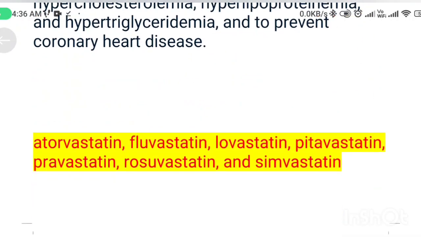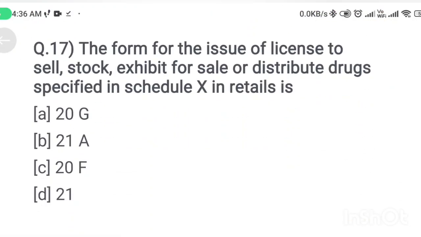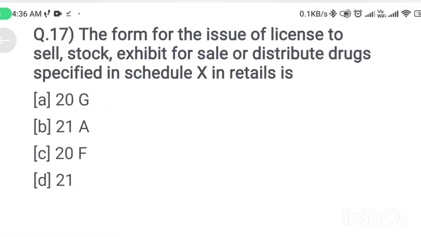Next question. The form of the issue of license to sell, stock, exhibit for sale or distribute drugs is specified in Schedule X in detail is option A, 20G; option B, 21A; option C, 20F; option D, 21. Correct answer is option C, 20F.